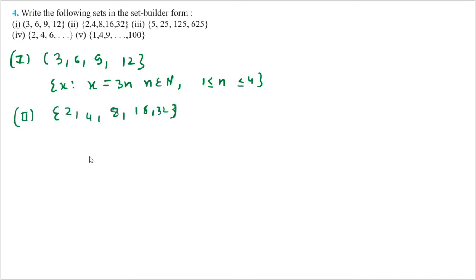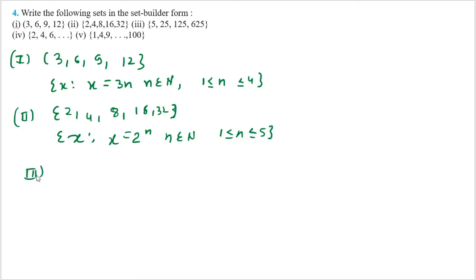Second part, it is given here 2, 4, 8, 16, 32. So what can you say? X is such that x is equal to 2 to the power n, and n belongs to natural numbers. And again I have to put the condition. What is the condition here? That the value of n will lie between 1 and 5. So how will you write it? You can write it like this: n will be more than or equal to 1 and less than or equal to 5.